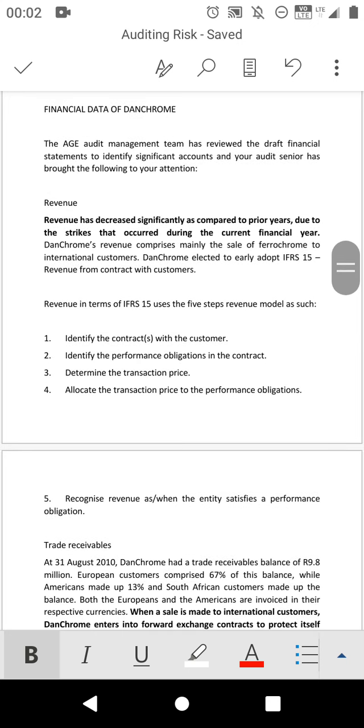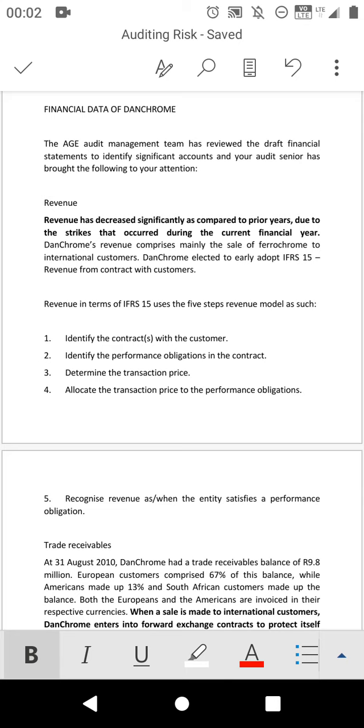Revenue has decreased significantly compared to the previous year due to the strike that occurred during the current financial year. So this sentence is telling us that this company's revenue is decreasing, and remember the directors are paid according to the profit made, which means that there is a risk that they will manipulate revenue.